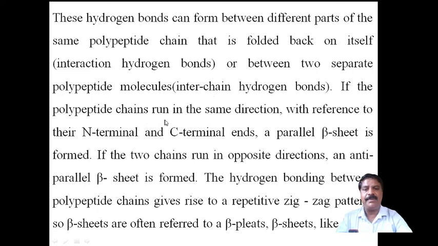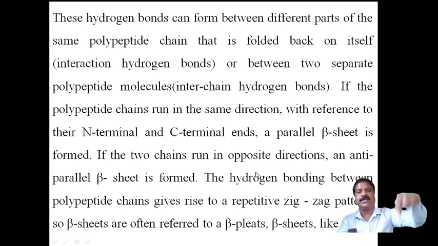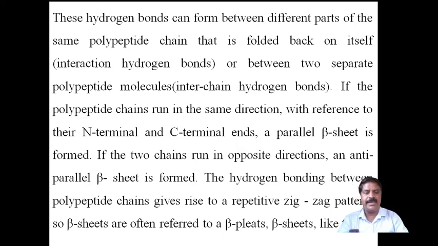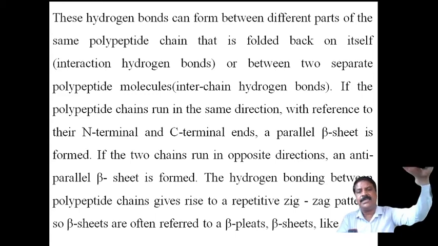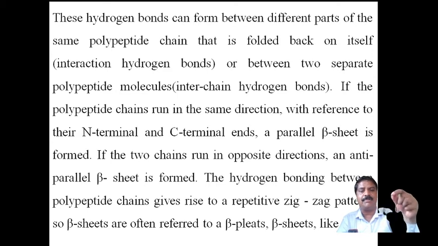Consider whether the polypeptide chains run in the same direction, with reference to the N terminal and C terminal ends. If they run together, it is not folded, it is a long chain. One end is the N terminal, where the amine group, the ammonium ion, is present, and the other is the C terminal, where the carboxylic acid carbon is present.